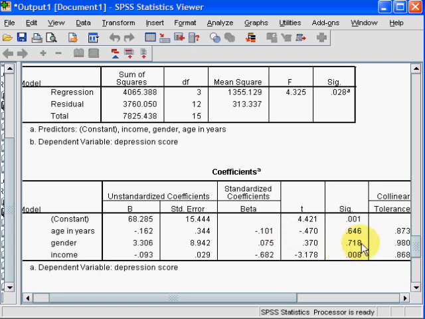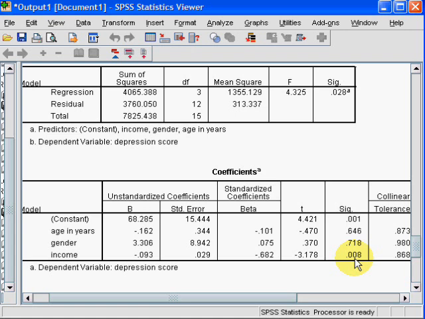Now when we move on to income, however, we find P equals 0.008, which obviously is less than 0.05, so it's significant. Now this tells us that although we have this model that includes these three variables, it's actually only income that has any predictive value.